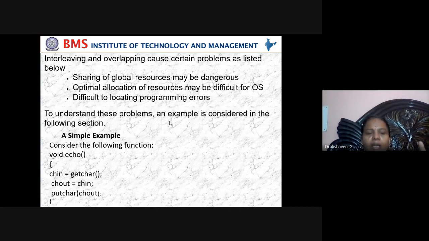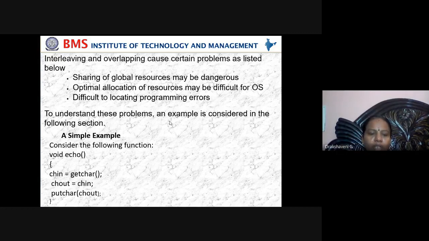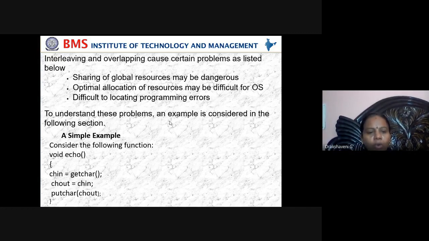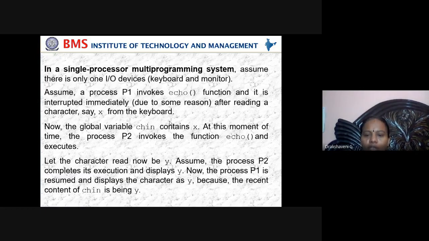First P1 started, the first line was executed, and then it was interrupted. When it was interrupted, P2 started, using the same echo function. P1 had a value X in chin. Now P2 started using this echo function. It stores its value in chin, chin is passed to cout, and it is displayed with putchar. Assume the process P2 completes its execution and displays Y.